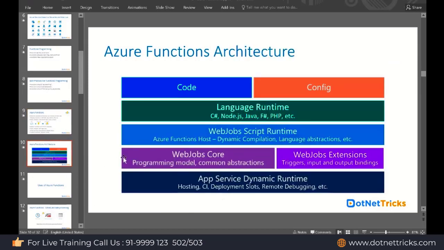If you're looking at the Azure Functions architecture, this is what it will look like. Underneath, they are actually based upon app services. Do you know we have done the web app?